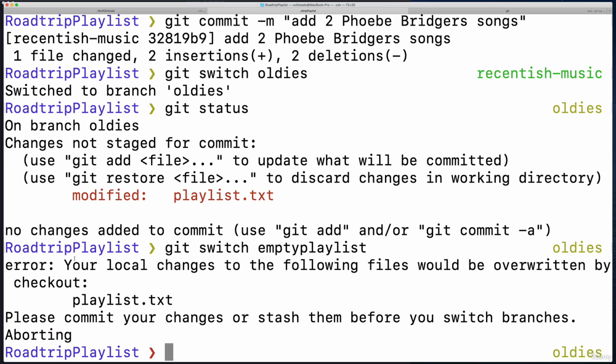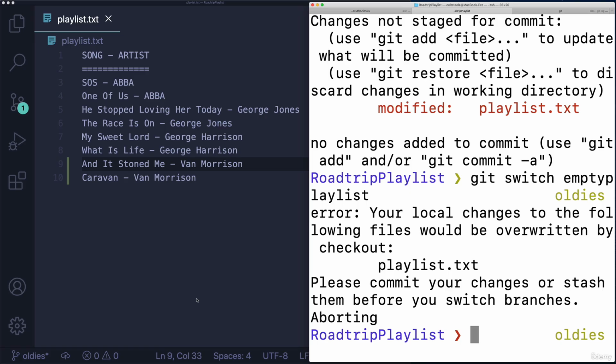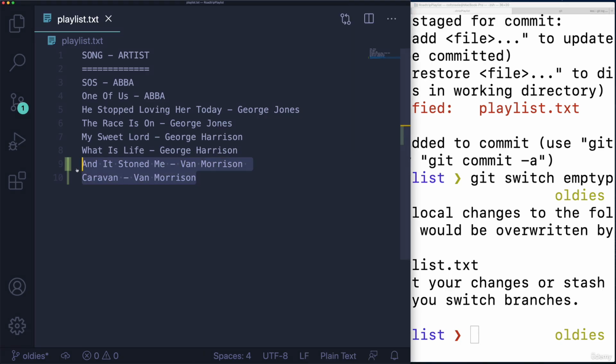I get an error. Your local changes to the following files would be overwritten by checkout, playlist.txt. It's telling me that the work I have done right now that I have not yet committed, which is right here, if I try and switch to a different branch, it's going to be lost because it's not committed. This branch doesn't know about it. There's not going to be a bookmark for it in the really large book before we change pages.